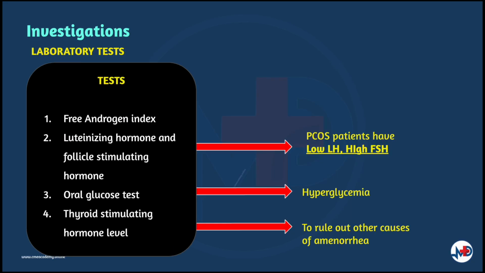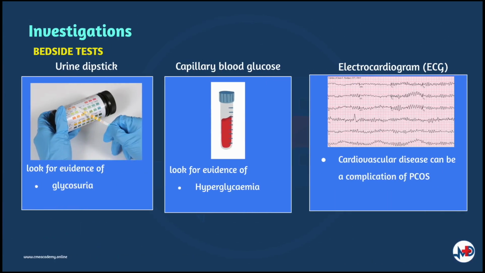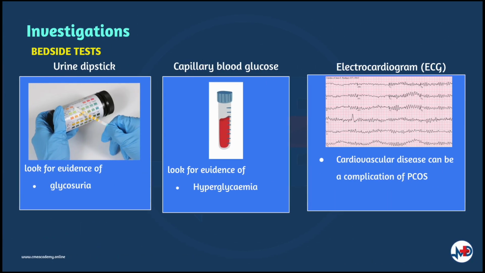Among the lab tests that can be done include free androgen index, luteinizing hormone or LH, and follicular stimulating hormone levels or FSH. Patients have high LH with low FSH levels. Oral glucose tests and thyroid stimulating hormone tests can be done to look for hyperglycemia and to rule out other causes of amenorrhea respectively.